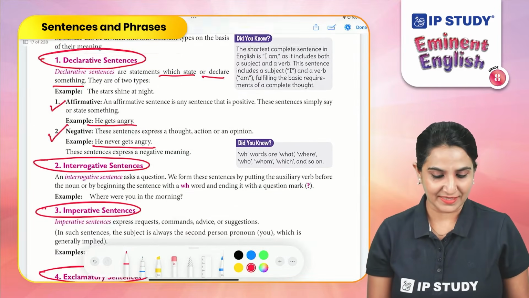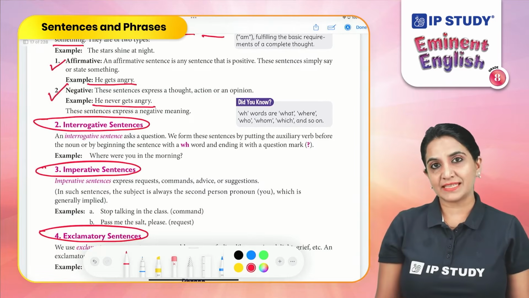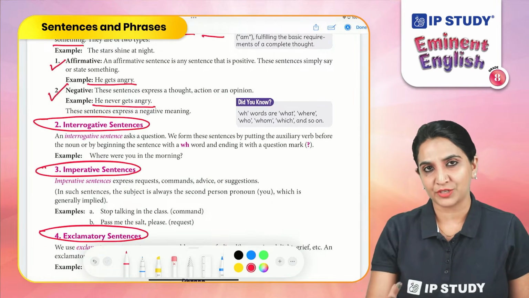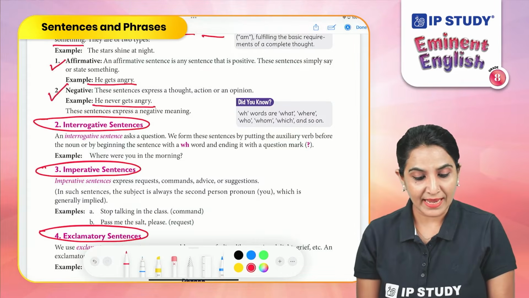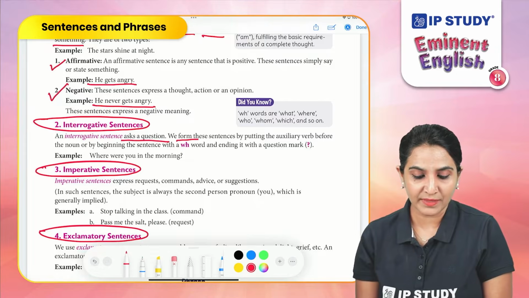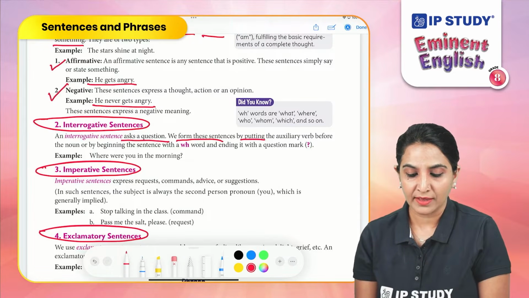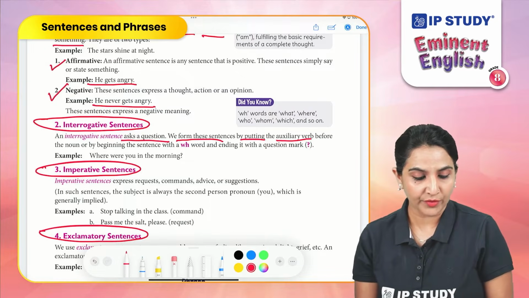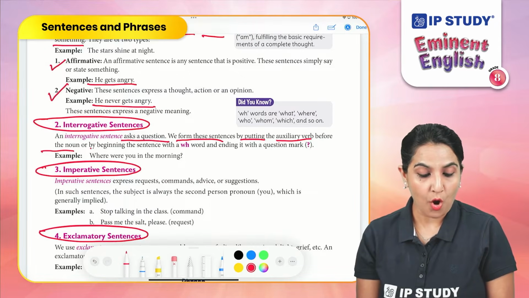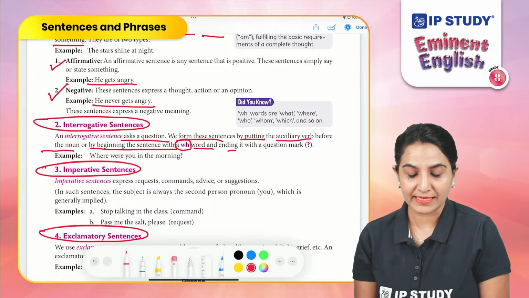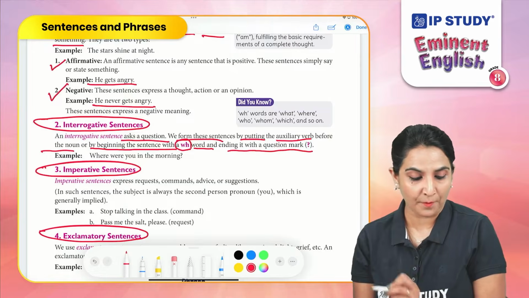Interrogative sentences. Interrogative sentences are sentences when we want to form a question. That means they ask a question. We form these sentences by putting the auxiliary verb before the noun or by beginning the sentence with a wh word and ending it with a question mark.